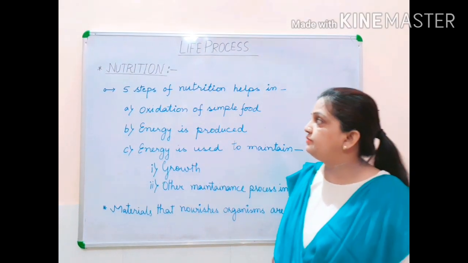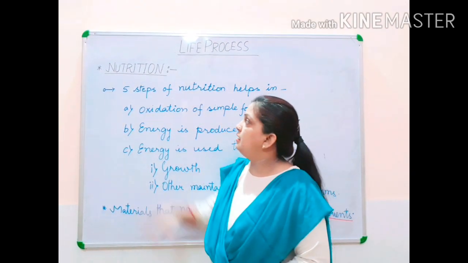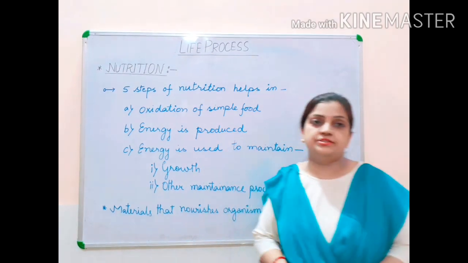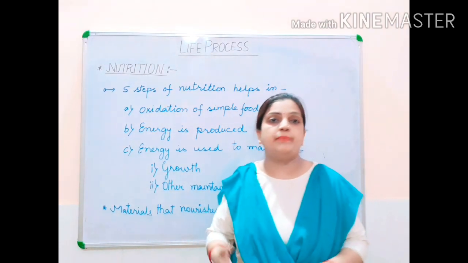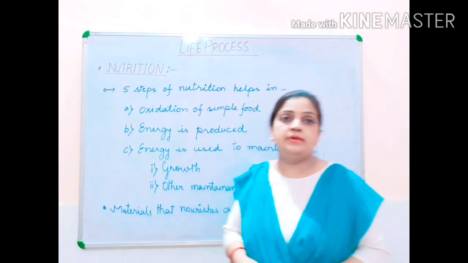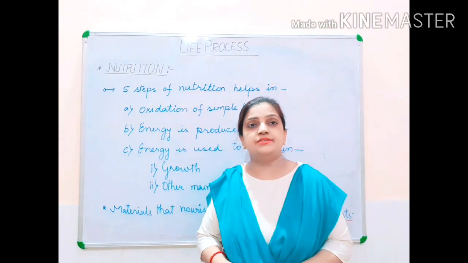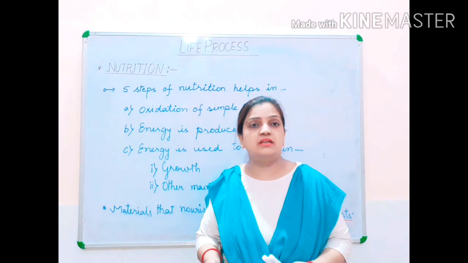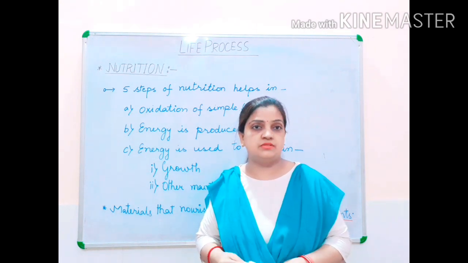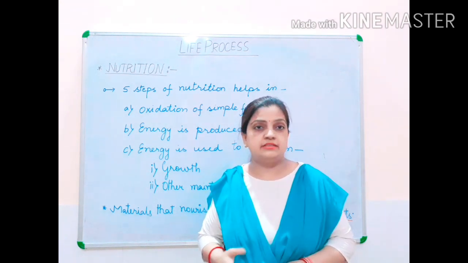Now children, after knowing the 5 steps, how do these 5 steps of nutrition help us? They help us in the oxidation process. Now what is oxidation? Oxidation is a breaking down process. It is a burning process. And where does it take place?